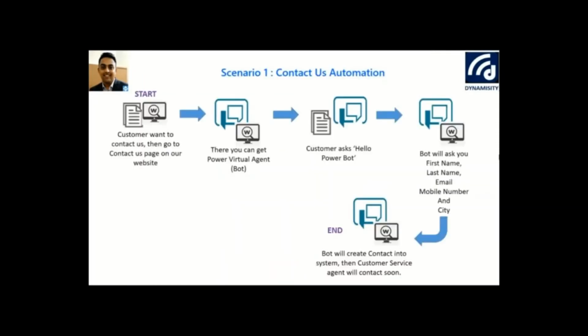The first demonstration we are going to do is a contact us automation. So here's the flow for that. A customer wants to contact us and goes to the contact us page on my website, and that's where they get introduced to the Power Virtual Agent, or the bot. Without any human intervention, the customer greets with hello PowerBot, and the bot responds by capturing certain information such as first name, last name, email, mobile number, and city.